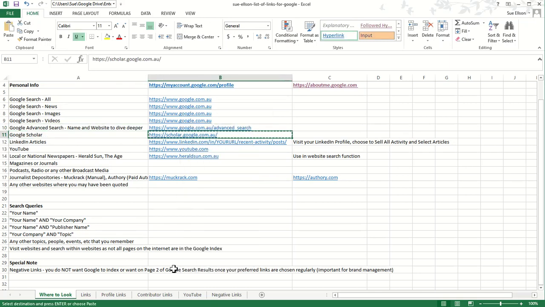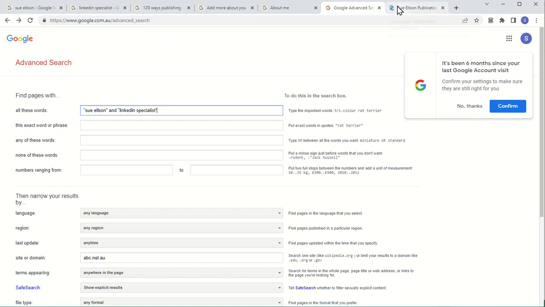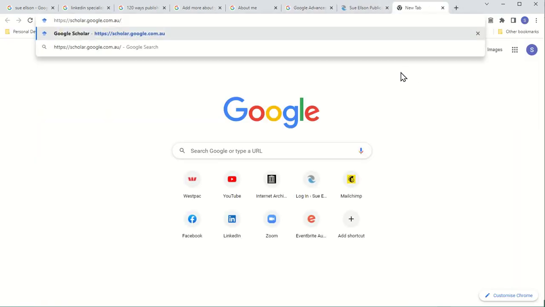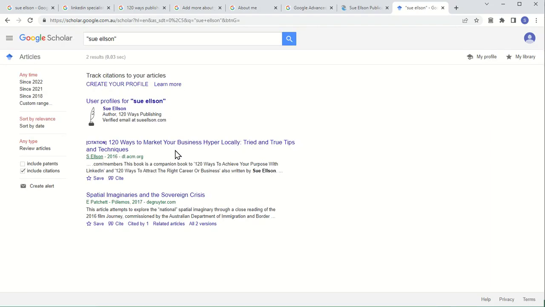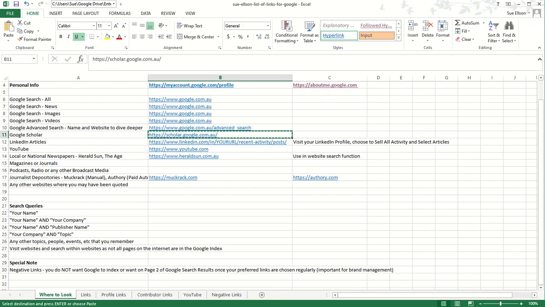So we'll just copy paste this link in here and go back to the internet. And again, you can look on the Google Scholar website and see if you have been quoted. So I'll just put my name in again. And there's my book that was profiled on that website, and that's actually not me. But anyway, you can see there more opportunities for results, particularly if you're an academic. That's a really good one to use.